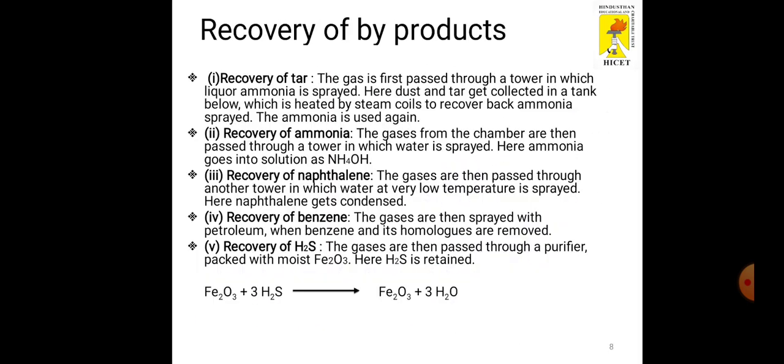So this is the setup from which we are producing coke, as well as many valuable byproducts like tar, ammonia, naphthalene, benzene and H2S from this process.